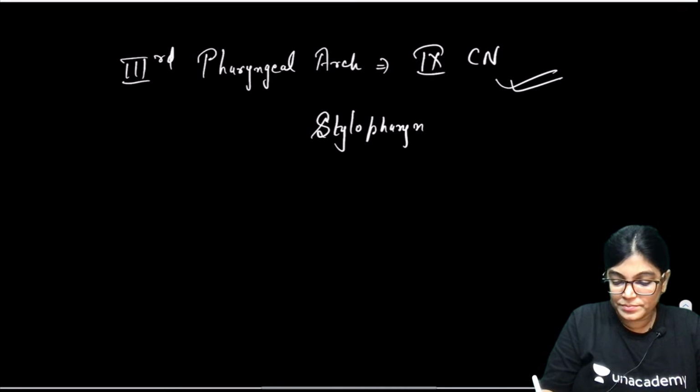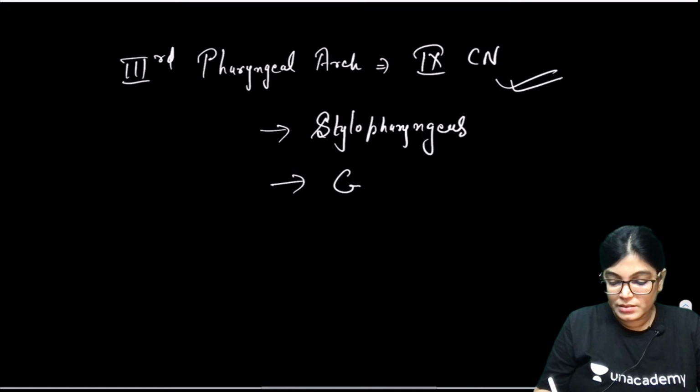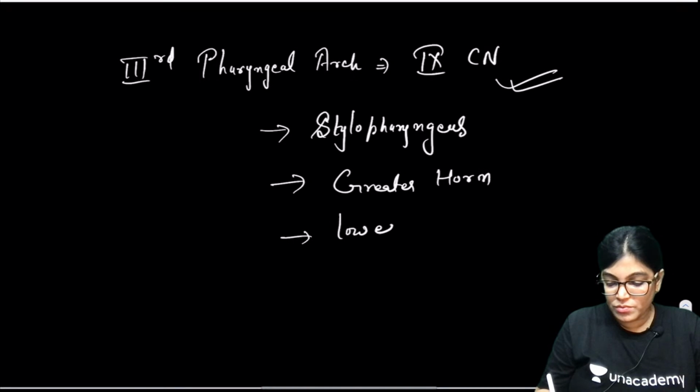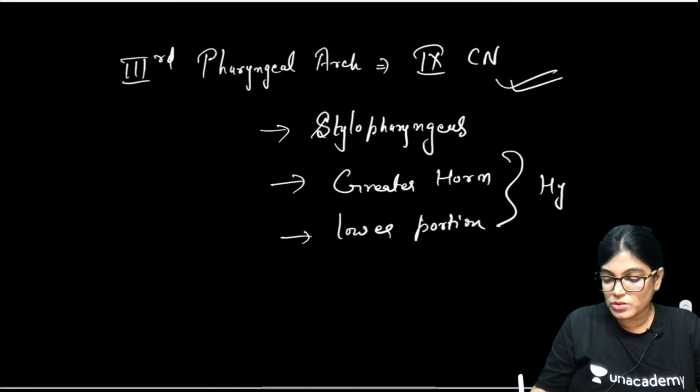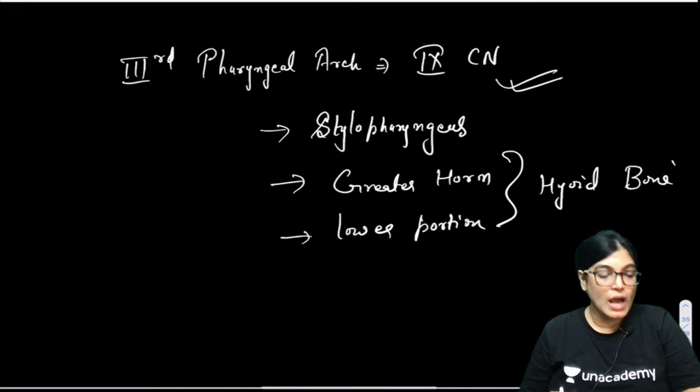the stylopharyngeus muscle, the greater horn of the hyoid bone, and the lower portion of the body of the hyoid bone. So these are the structures which are derived from the third arch. Most of you, all of you are correct.